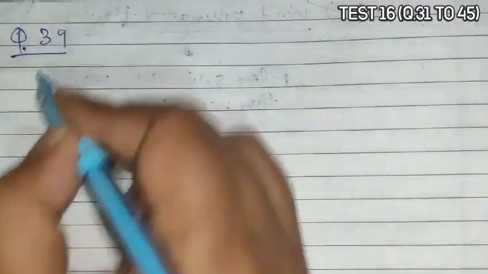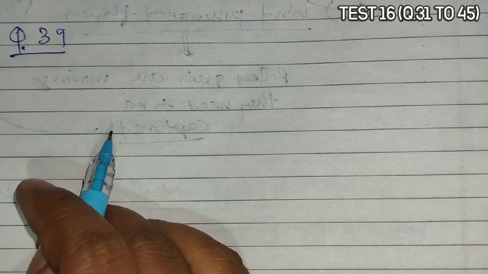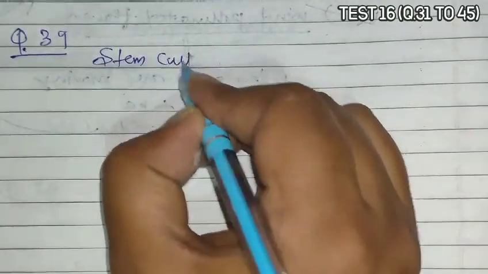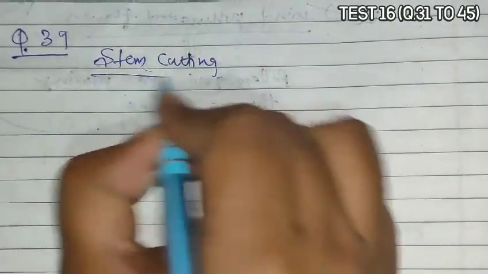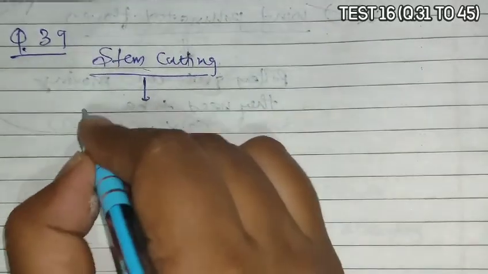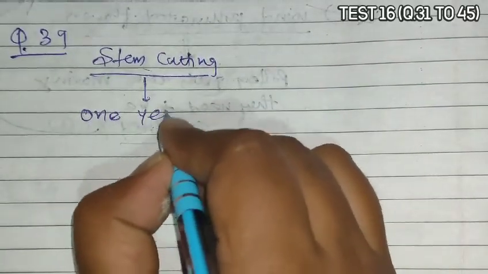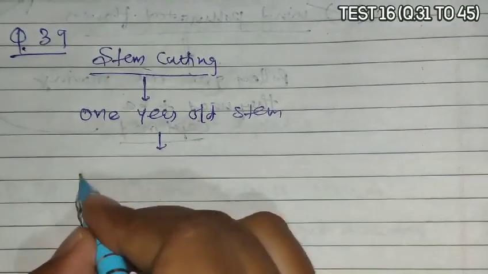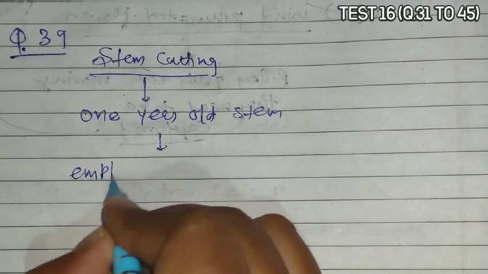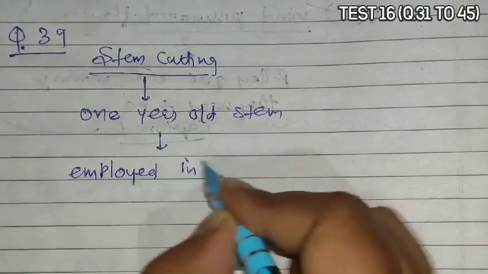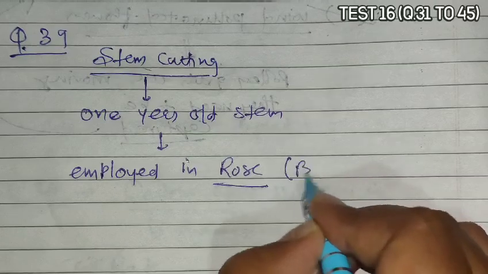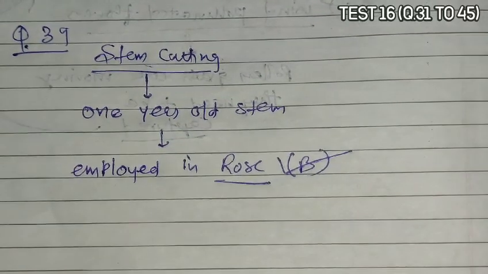Question 39 asks that stem cuttings are commonly used for the preparation of. So remember that stem cuttings of at least 1 year old stem are employed in roses. So roses, that is option B, is the correct answer.